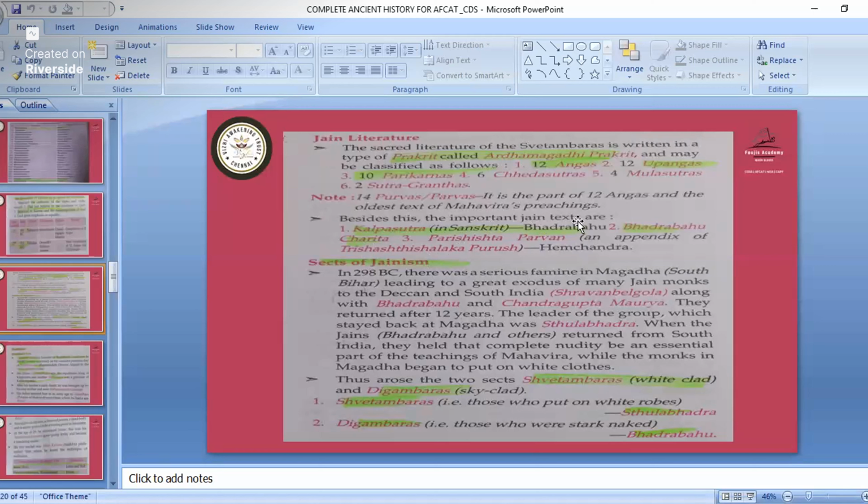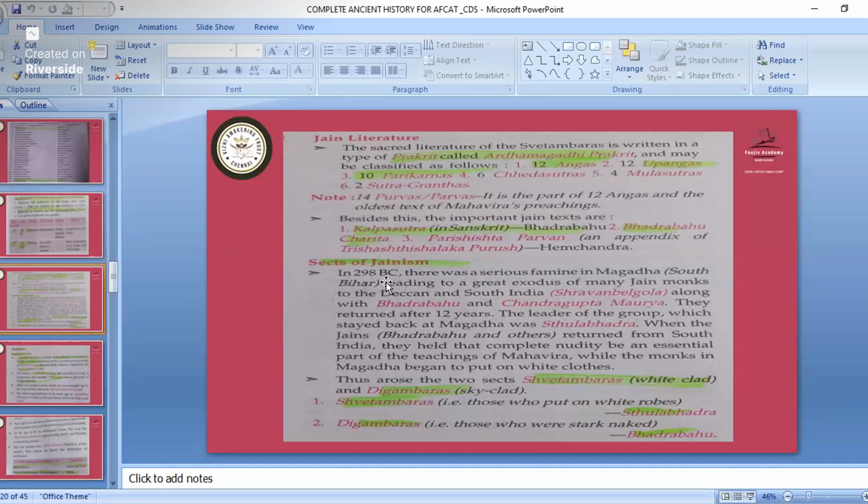Besides this, the important Jain texts include the 14 Purvas. It is a part of the 12 Angas and the oldest text of Mahavira's preachings. So if they ask about the oldest text of Mahavira's preachings, the 14 Purvas is the answer. Besides this, the important Jain texts are the Kalpa Sutra, Bhadrabahu Charita, Parishishtaparvan, and Trishashtishalaka Purusha Charita. All these are important texts of Jainism. Now the sects of Jainism. See, Shravanabelagola, this is how Jainism spread.